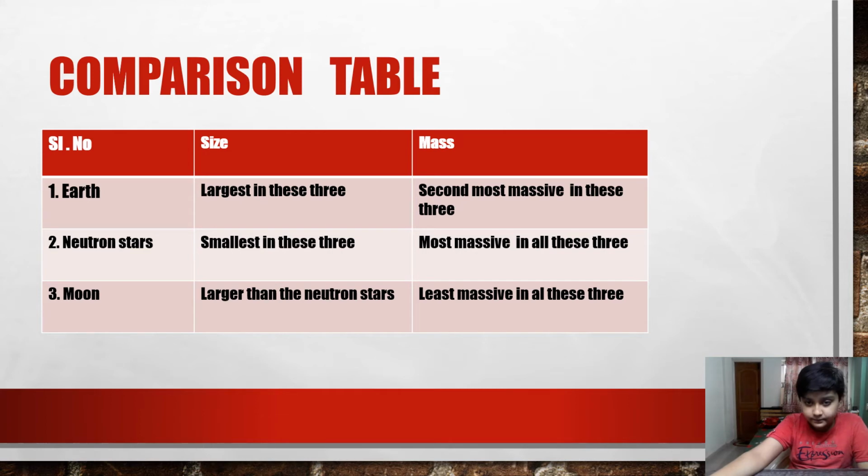That's it. And it is the most massive of all three. The size of the moon is larger than the neutron star, but its mass is the least of all three. So this was the comparison table.